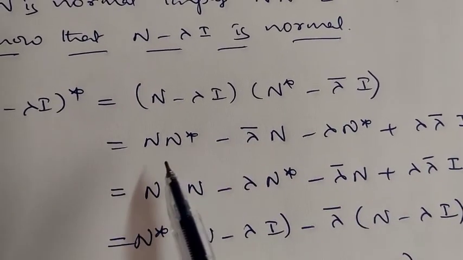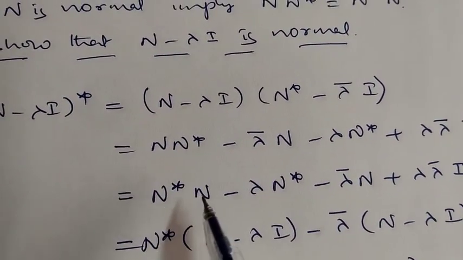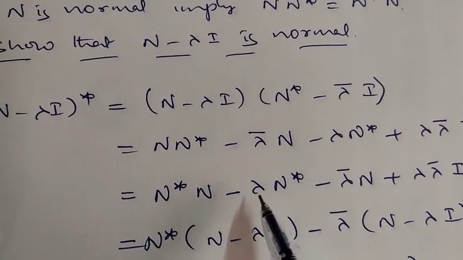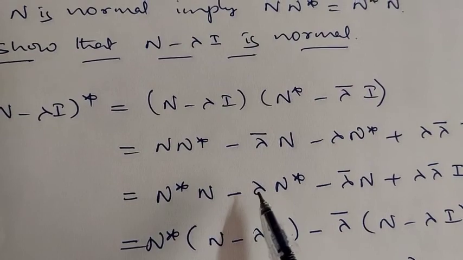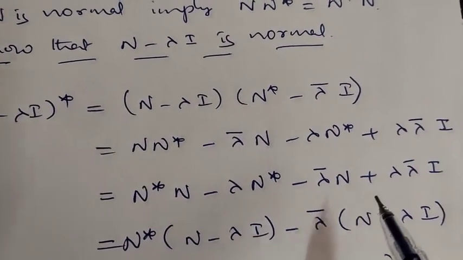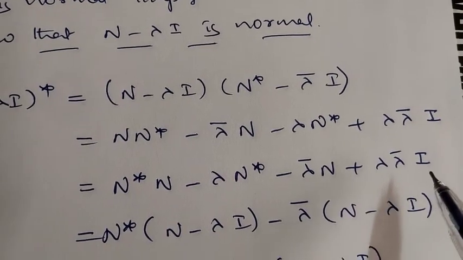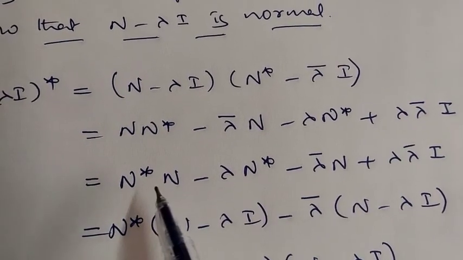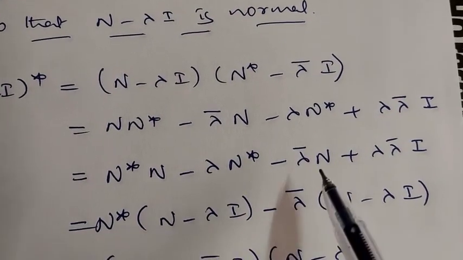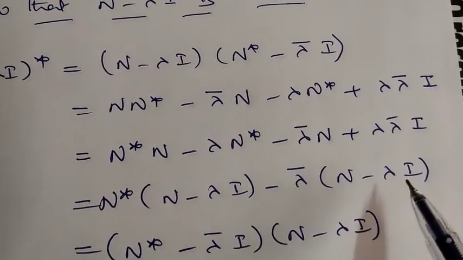So this is equal to N N star, which can be written as N star N because N is normal, minus lambda, I take the third term into second place, so minus lambda N star minus lambda bar N plus lambda lambda bar I. So N star you take common, this becomes N star (N minus lambda I) minus lambda bar (N minus lambda I).